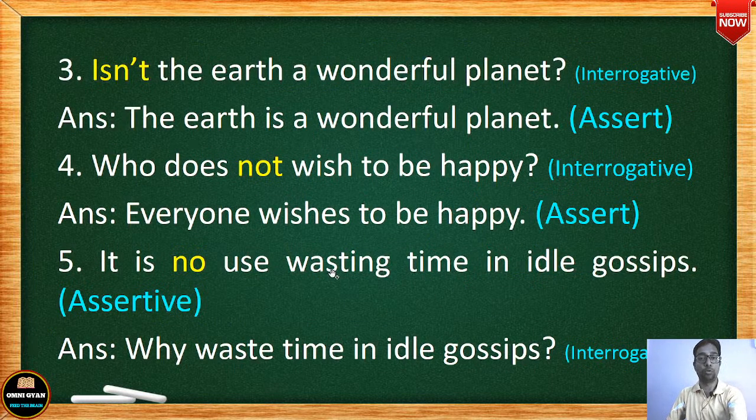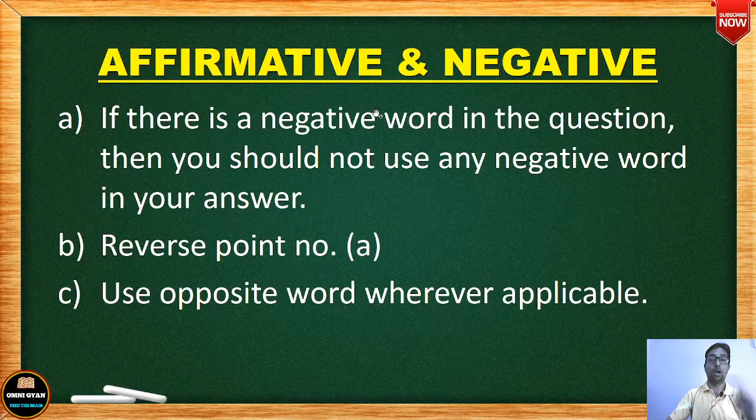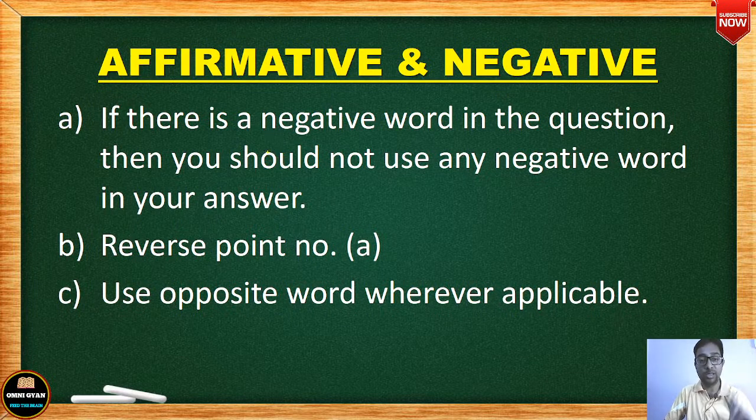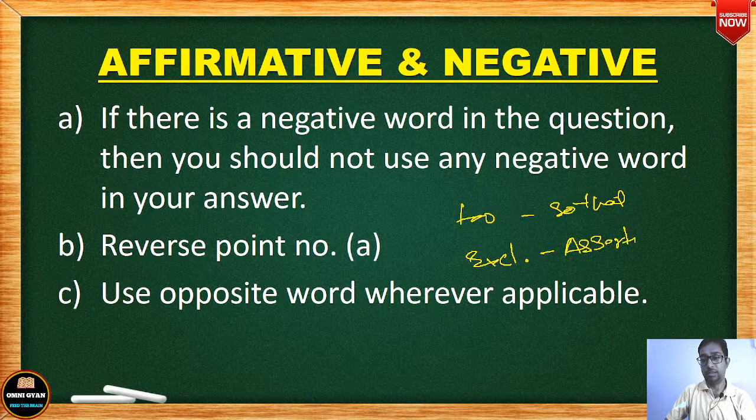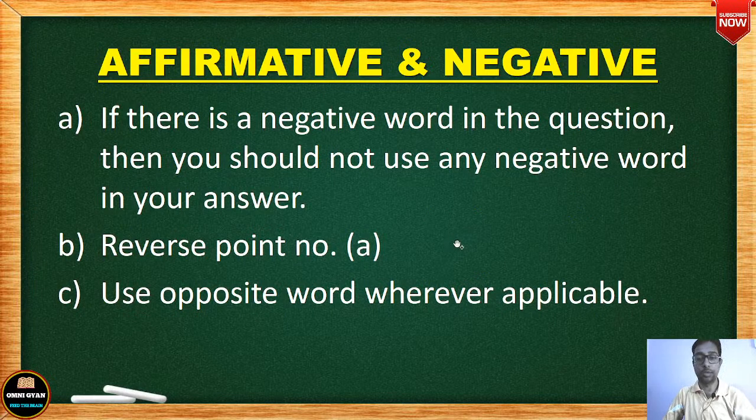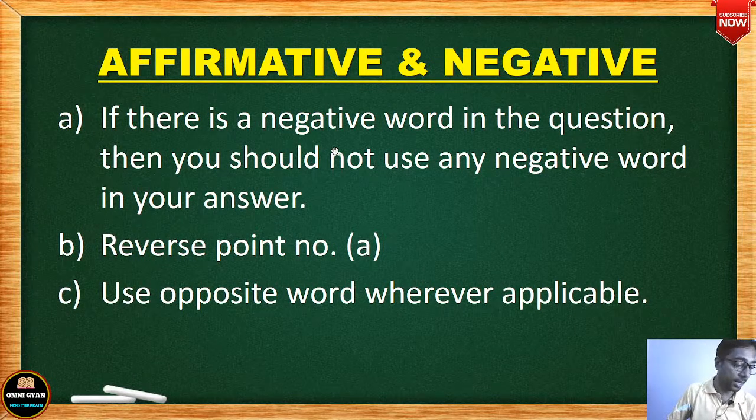ठीक है, okay. Then let us continue with our topic number 2, affirmative and negative. Okay. In the next video, I'll bring 2 more topics. Last 2 topics. Okay. One is too and so that. ये पहला टॉपिक. Another is exclamatory and assertive. Exclamatory to assertive and assertive to exclamatory. ये last two topics. These are the last two topics and I'll cover in the next video. Okay. I'll try to make a video tomorrow. I don't know at what time, but I'll definitely try to make a video tomorrow if I get time. Okay. I'm a little busy.